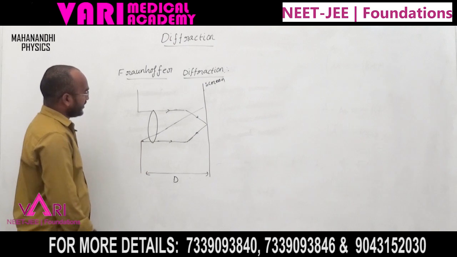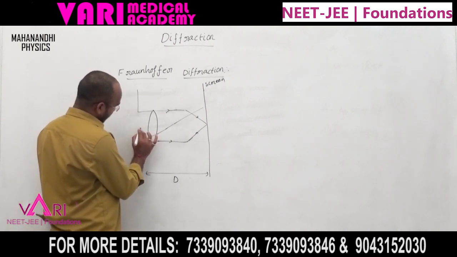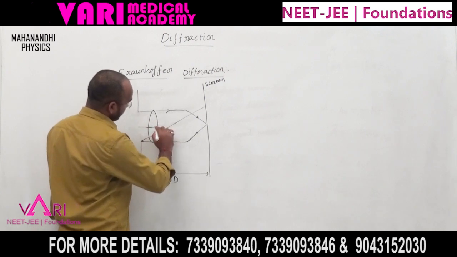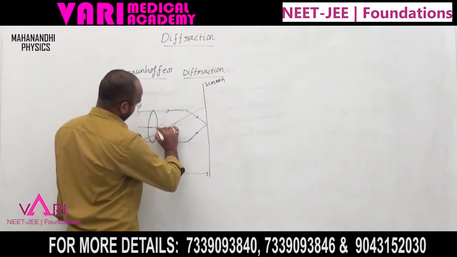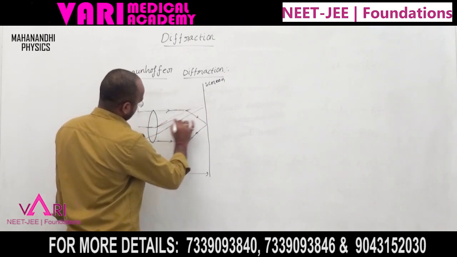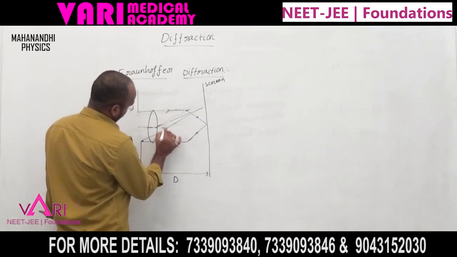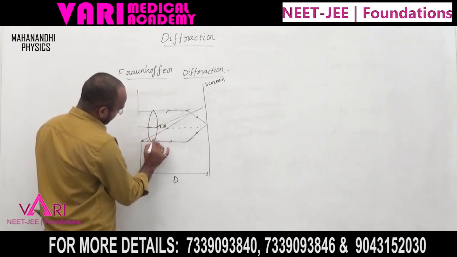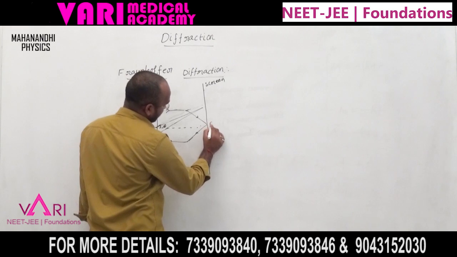Here the angle theta varies continuously from the center.